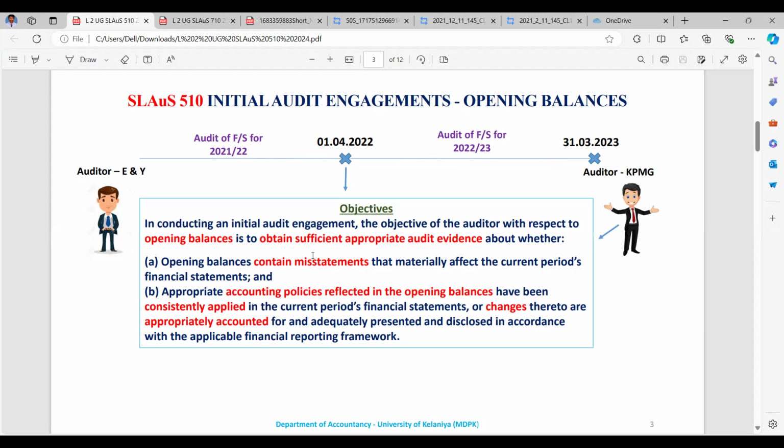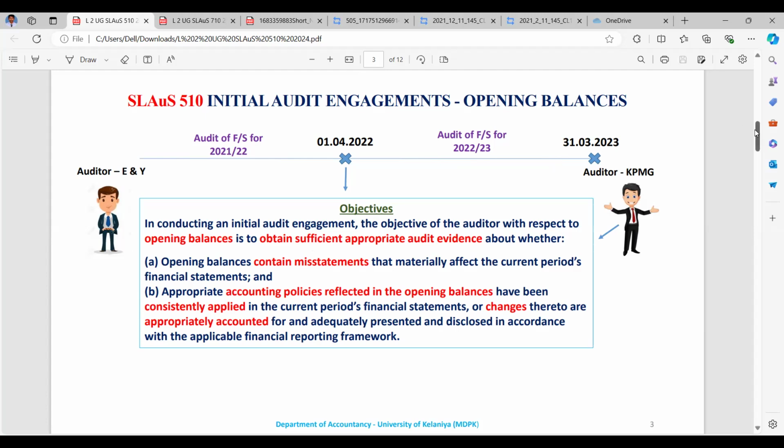So let's say in the prior period, PPE was depreciated by the straight line method, but in this current period it is reducing balance. When we change the accounting estimate as per LKAS 8, it needs to be adjusted retrospectively and proper disclosures need to be made, right?